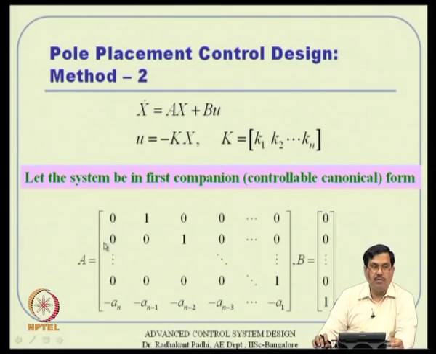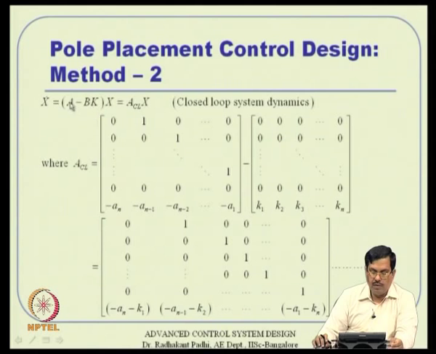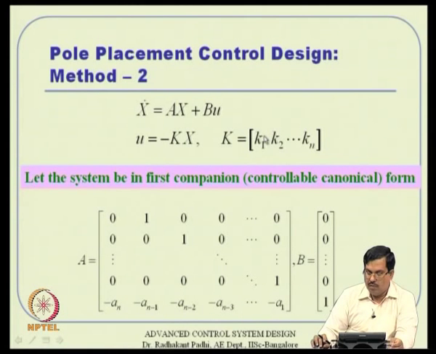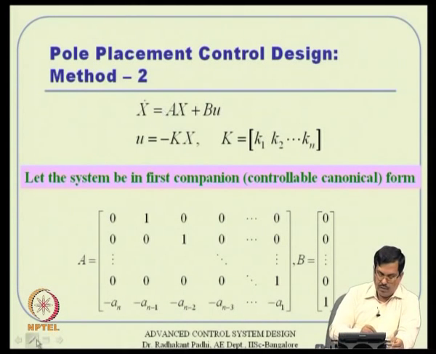We have studied that before. All the first n minus 1 rows will have this particular structure, b will have all zeros, and the last entry is 1, and the last row of A has some numbers actually. That is the first companion form. Once you have that, and k is that way, what you have is x dot equal to (A minus bk) x, or A_CL x, where A_CL can be computed that way. Remember b times k, b is this and then k you put it here,